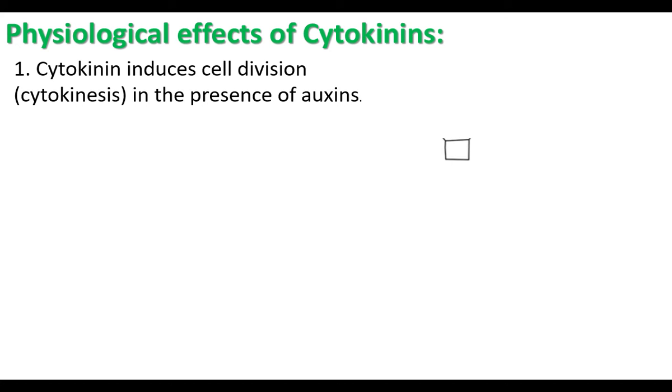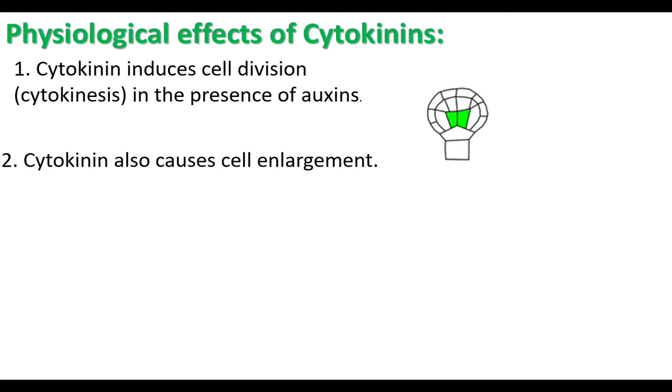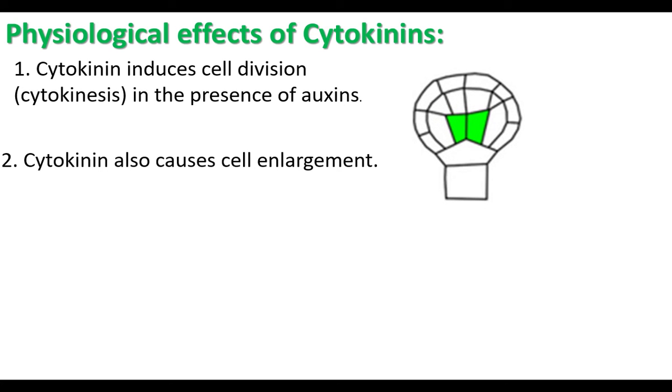When a cell is dividing, new cells are formed. The new cells are smaller in size, then they undergo cell enlargement. The newly formed cells become large and reach the original size. That results in growth. Cytokinins promote cell division and cell enlargement.